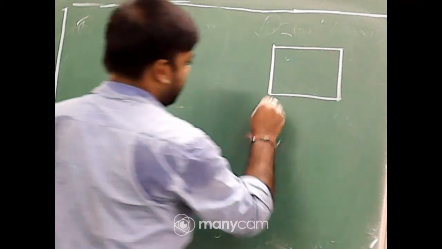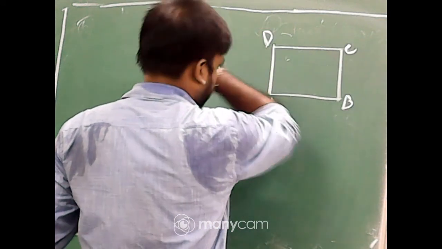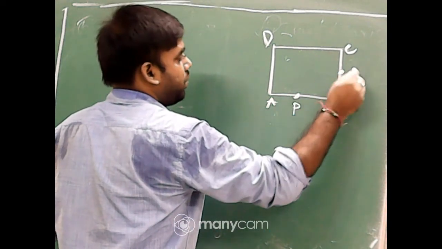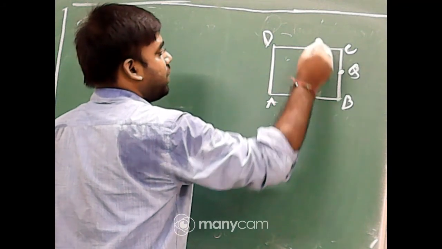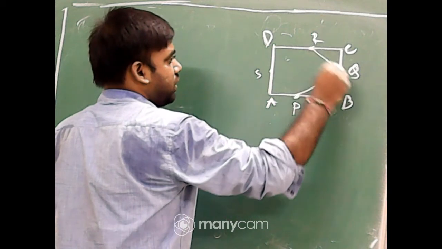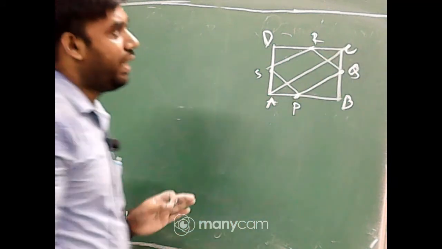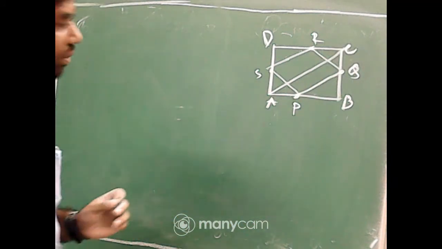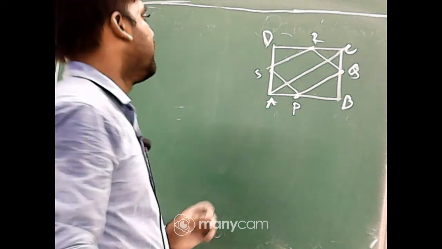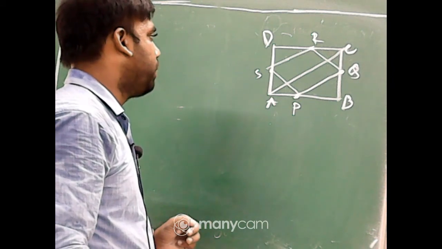ABCD is a quadrilateral, and P is the midpoint of AB, Q is the midpoint of BC, R is the midpoint of CD, and S is the midpoint of AD. I join PQRS, and AC is the diagonal. Again I am saying that in quadrilateral ABCD, P is the midpoint of AB, Q is the midpoint of BC, R is the midpoint of CD, and S is the midpoint of AD.